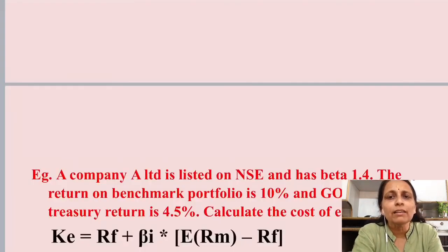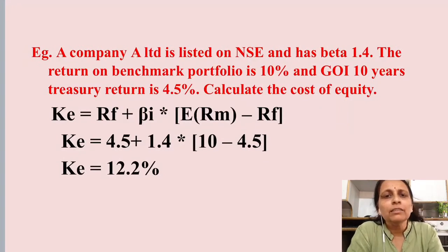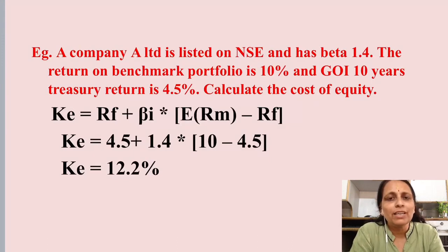Let us quickly see an example so that you can better understand this. The company A Limited is listed on NSE and has a beta of 1.4. Beta is always in times, right? So 1.4 times is the beta for this particular share of A Limited. The return on benchmark portfolio is 10%. Now what is this benchmark portfolio? Understand the language of this question. It is nothing but the return generated on the market. So 10% is RM, that is, return on market.